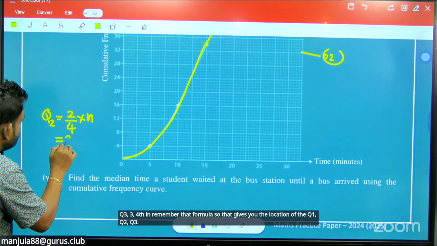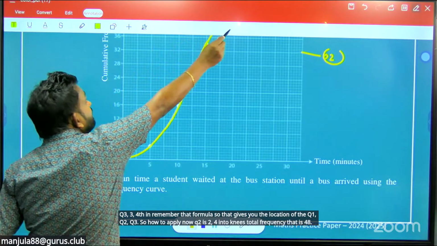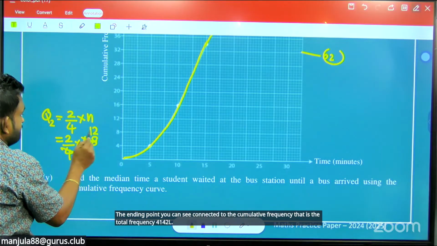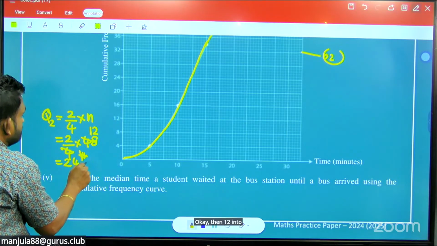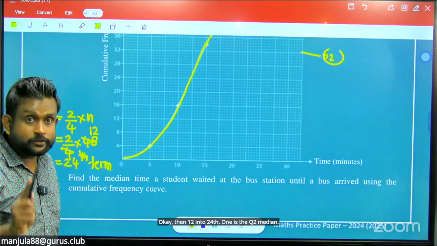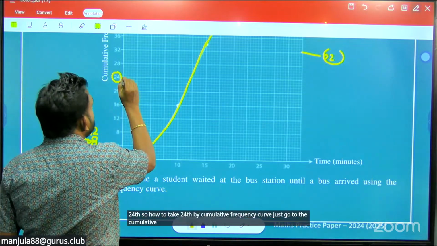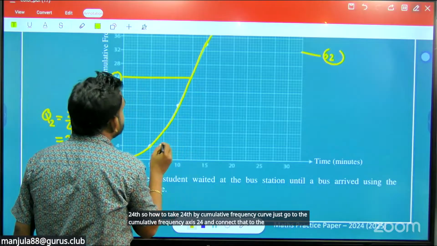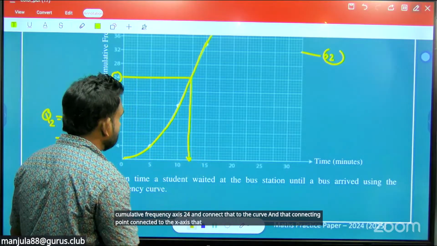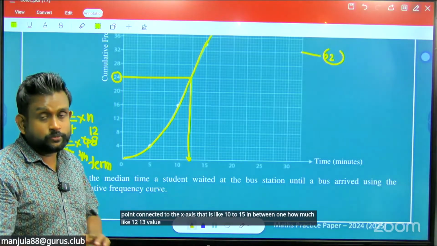So how to apply it now? Q2 is 2/4 into n, where n is the total frequency, that is 48. The ending point you can see connected to the cumulative frequency is the total frequency. 48 divided by 4 is 12, then 12 into 2, 24. So the 24th value is the Q2, the median. So how to take the 24th on the cumulative frequency curve? Just go to the cumulative frequency axis at 24, connect that to the curve, and that connecting point connect to the x-axis. It is between 10 and 15, like 12 or 13. So that should be a 12 or 13 value.